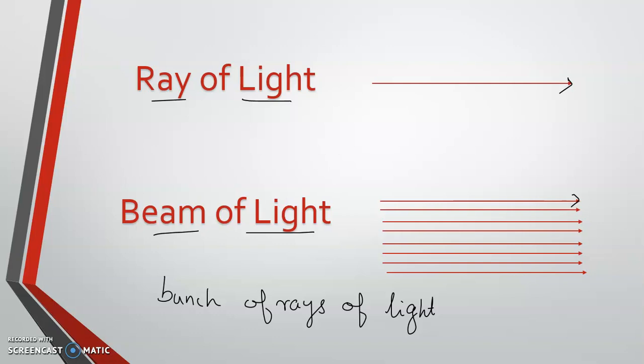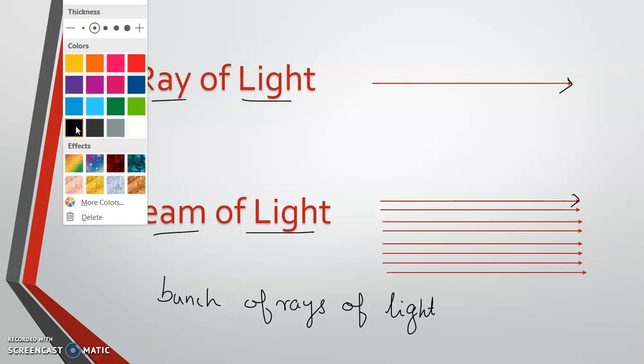We will represent the light, whichever direction it moves and whichever direction it reflects back, using a ray diagram, because it is not convenient to show many rays of light. So this single ray of light, representing one path, is applicable for all the rays of light, that means for the beam of light.